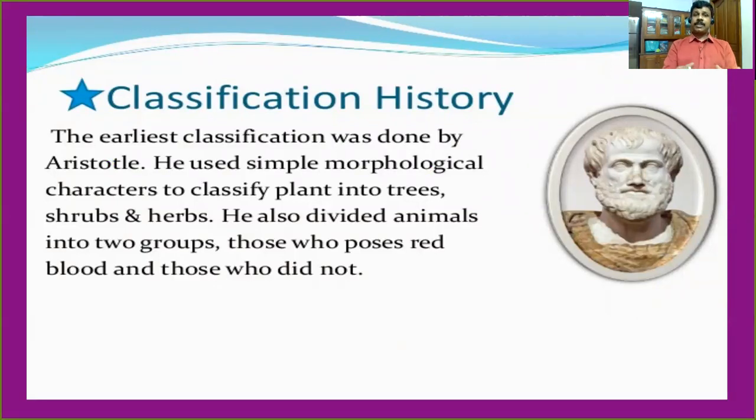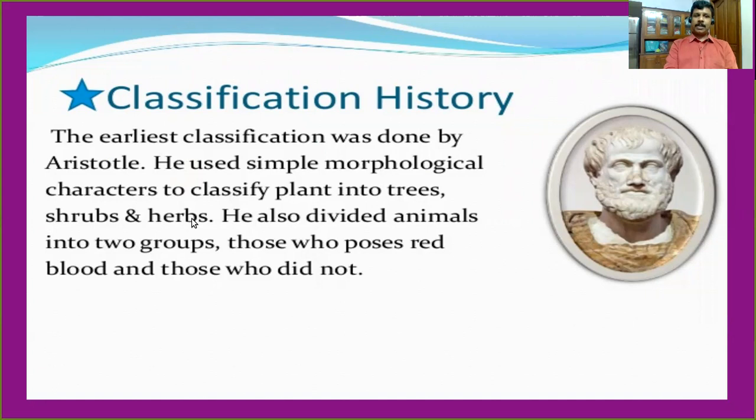Okay, classification history. As you know, one of the earliest classifications was done by Aristotle. Did you hear about Aristotle? He was a philosopher and he is considered the father of biology. Why? Because he has provided different types of classification related to plants and animals. He used very simple morphological characters to classify plants into trees, shrubs, and herbs.